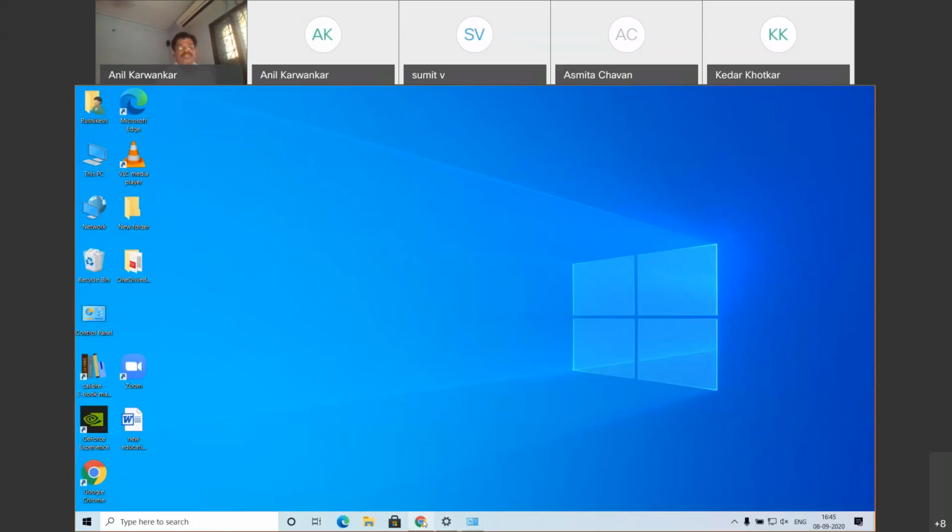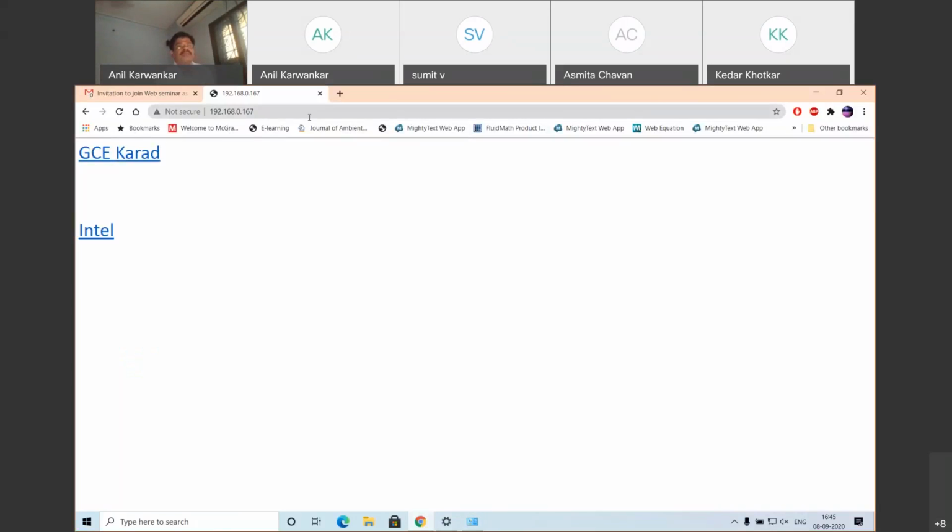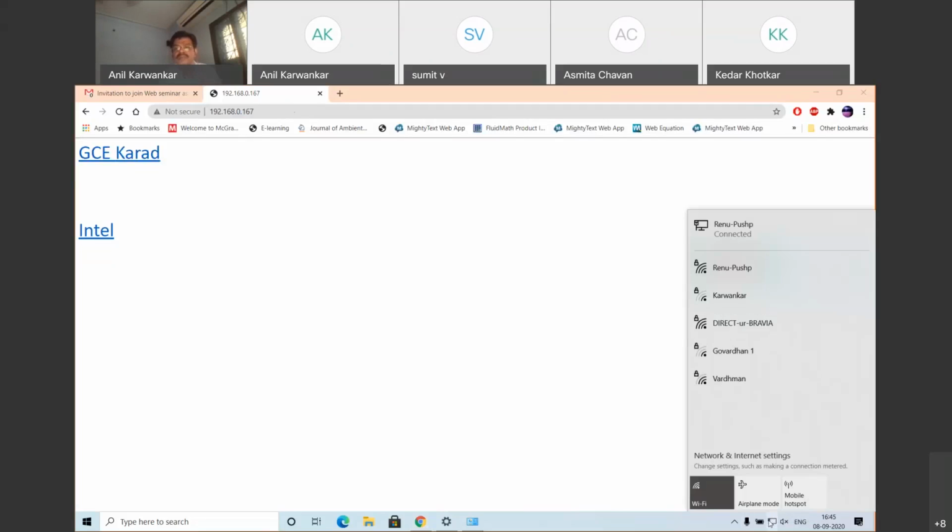On this laptop I will open the browser and give directly 192.168.0.160. It's another terminal in my local area network. If you see the IP address of this particular terminal, it's connected using Wi-Fi.